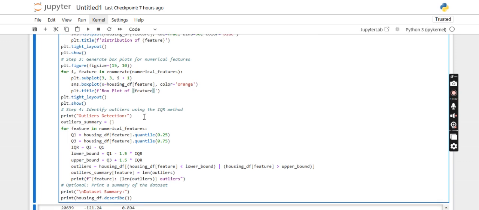And then next we need to also print the outliers. So we are using these outliers. Outliers is nothing but we will be iterating through all the numerical features using the for loop, and we'll be dividing the data into three. First one is Q1, Q3. Q1 is nothing but the first quartile, which we consider as 25%. Q3 is the third quartile, which is 75%. And IQR is equal to Q3 minus Q1. IQR is nothing but the interquartile range. It is a method for detecting outliers, covering the middle 50%. Between 25 and 75 is 50. That is called IQR.